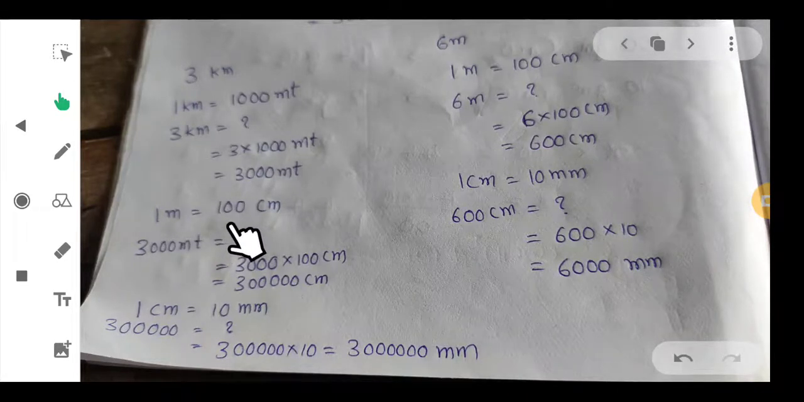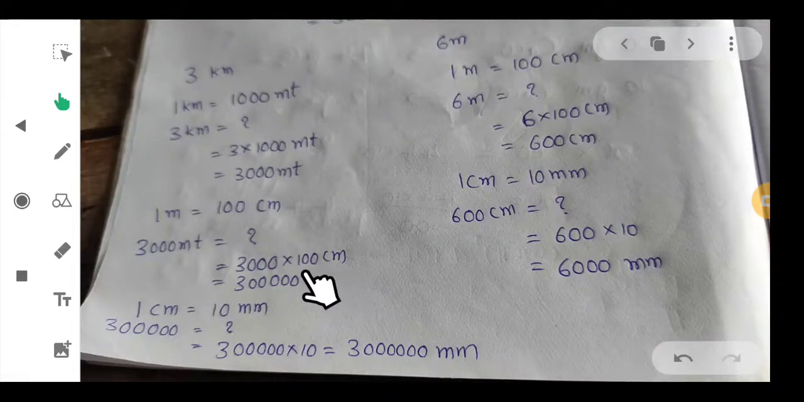1 meter equals 100 centimeters. So, for this 3000 meters, how much? Again the same, we will multiply these two, 3000 into 100 centimeters. So, 1, 2, 3, 4, 5 zeros here. Ones, tens, hundreds, thousands, 10,000, lakhs. So, this is 3 lakh centimeters.